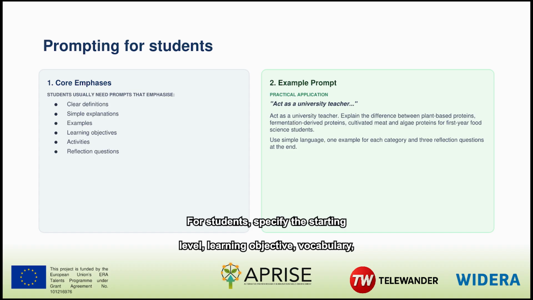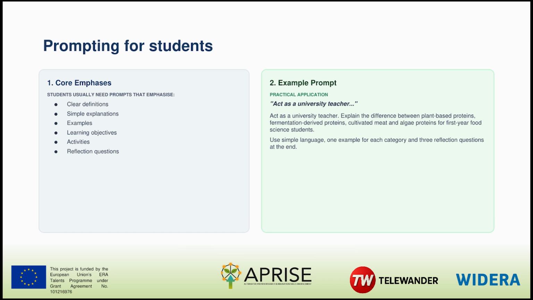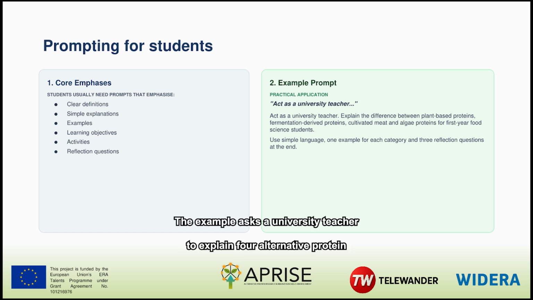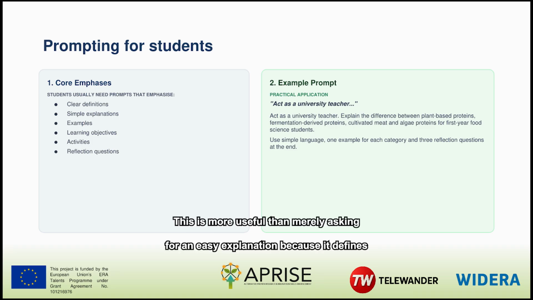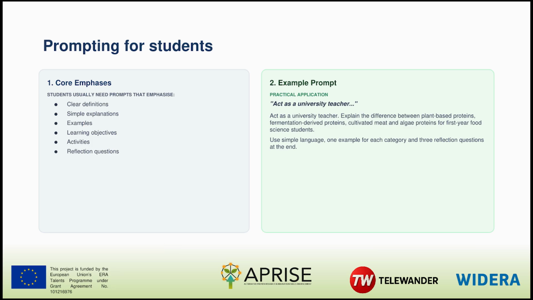For students, specify the starting level, learning objective, vocabulary, and type of practice. The example asks a university teacher to explain 4 alternative protein categories to first-year food science students. It requires simple language, 1 example for each category, and 3 reflection questions. This is more useful than merely asking for an easy explanation, because it defines both content and learning design.